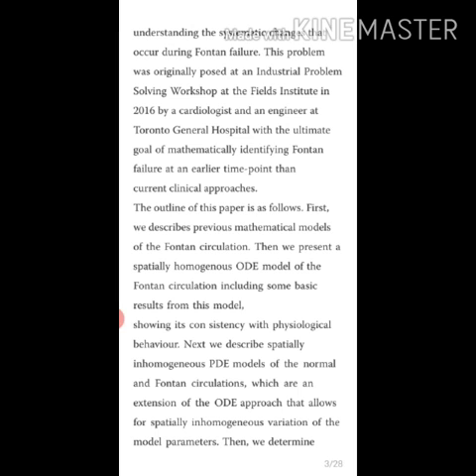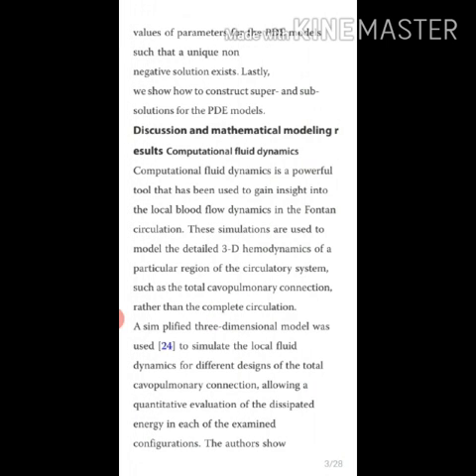Next, we describe spatially inhomogeneous partial differential equation models of the normal and Fontan circulations, which are an extension of the ordinary differential equation approach that allows the spatially inhomogeneous variation of the model parameters. Then we determine the values of parameters of the PDE models such that a unique non-negative solution exists. Lastly, we show how to construct the super and subsolution for the PDE models. Discussion and mathematical modeling results.